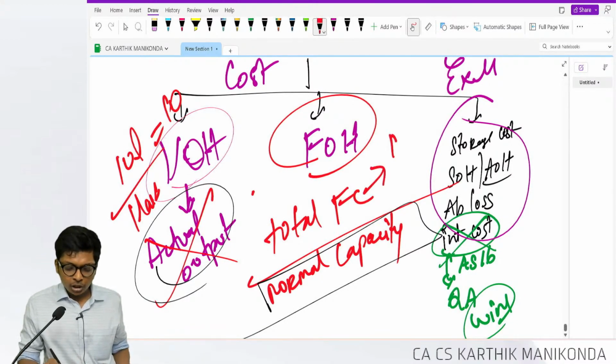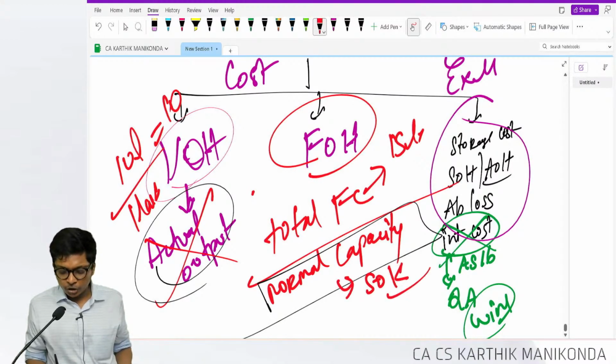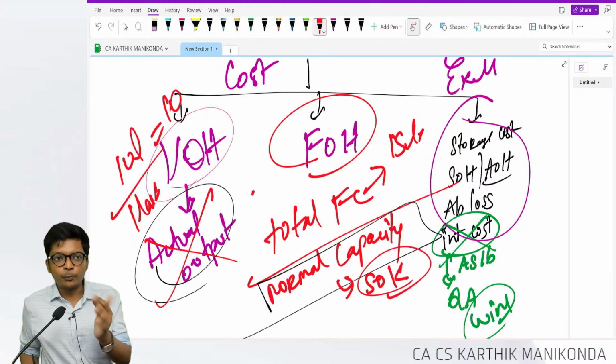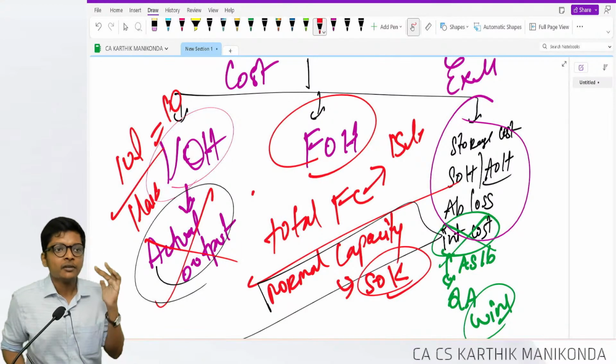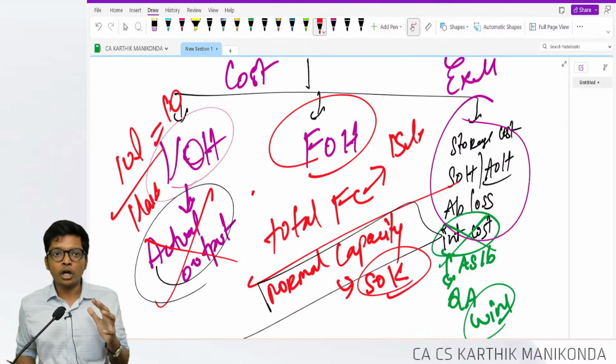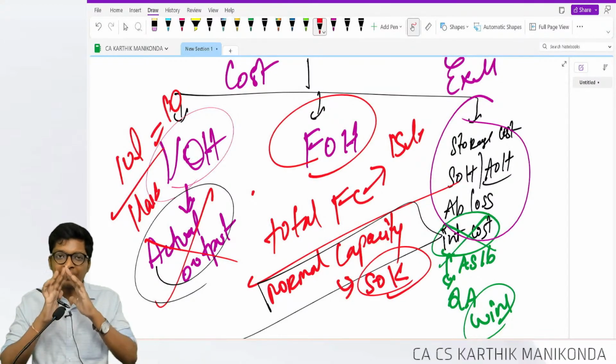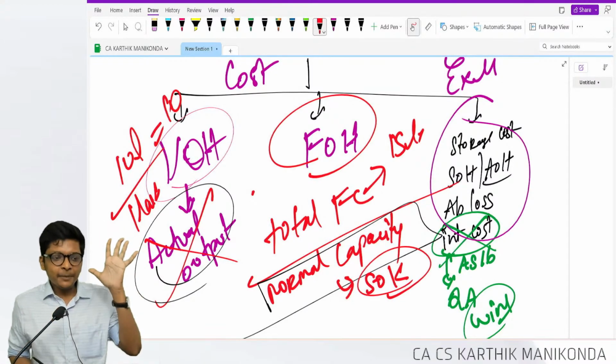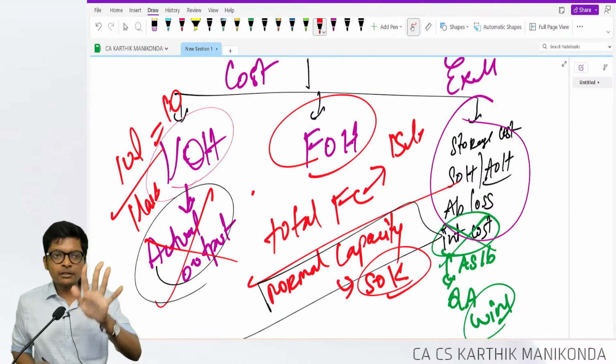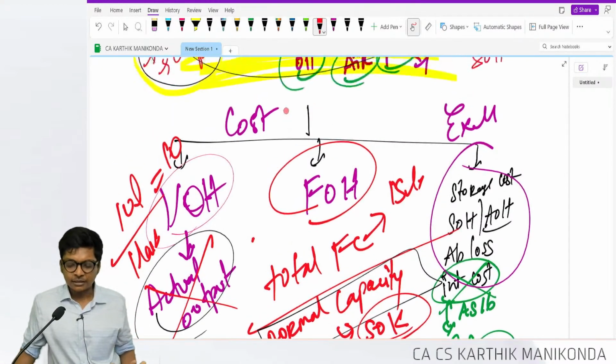If my fixed cost is, let's say, 15 lakhs, and I plan to manufacture only 50,000 units, irrespective of actual output, more or less, I will divide by 50,000. There is a beautiful logic as to why we divide by normal capacity. We need 20 minutes for that. I am not spending that here. For the exam: variable cost, actual output; fixed cost, normal capacity. That's it. This is the cost.